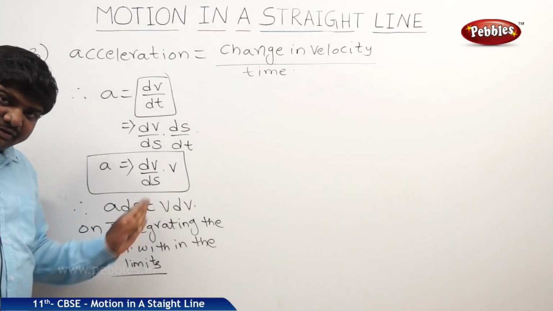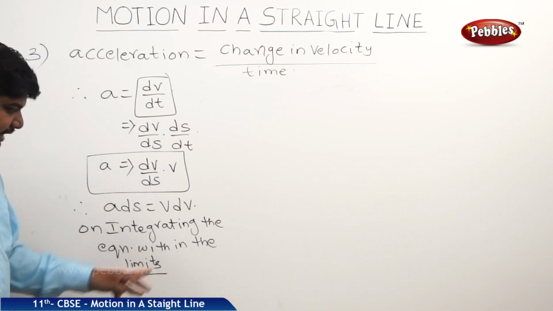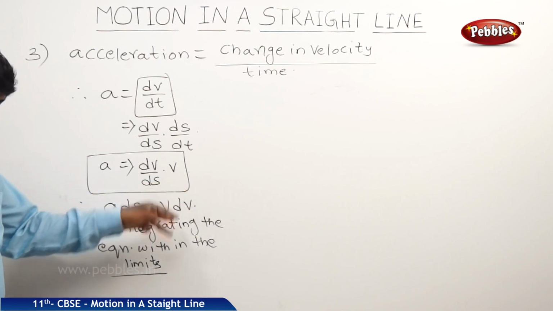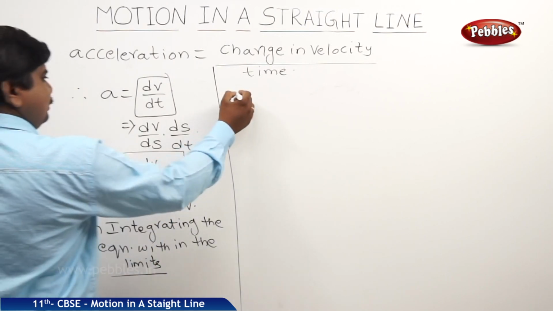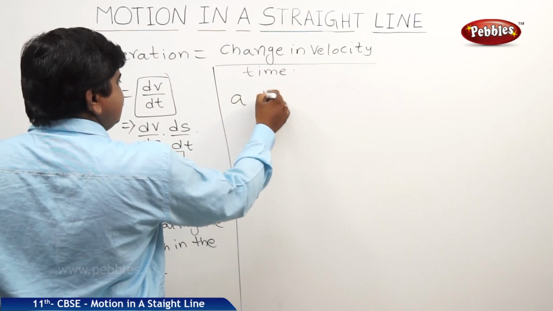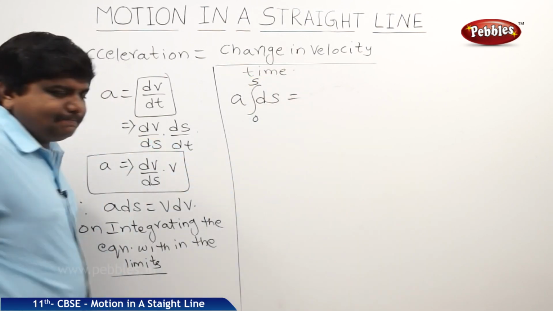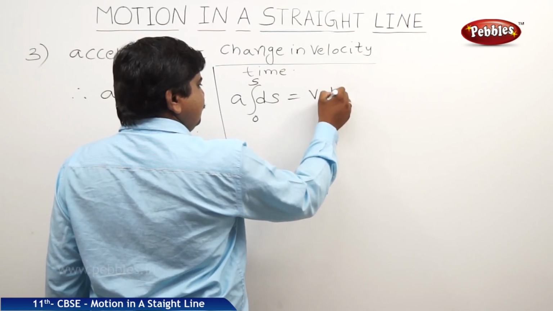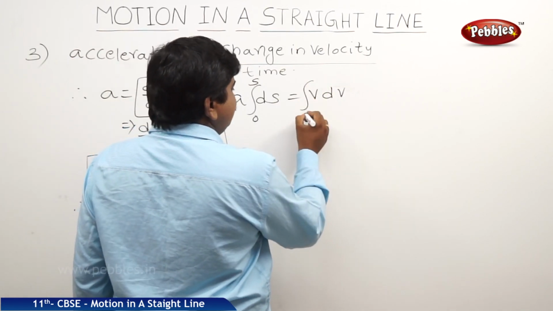These both are equal to each other with a and v as constants. So what we can understand is which physical quantity is changing with respect to time. For that we should integrate. So a into ds integral, the limits are from 0 to s. So v into dv integral, the limits are from u to v.